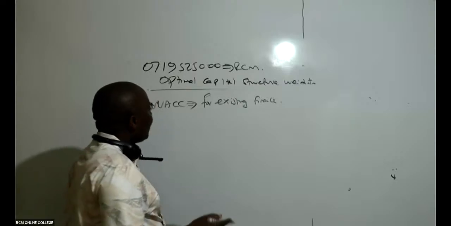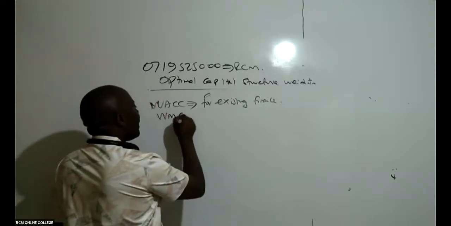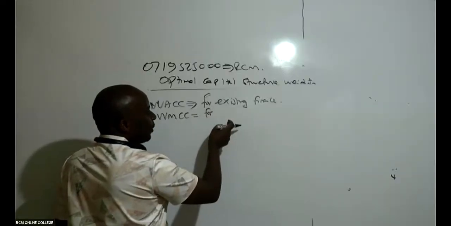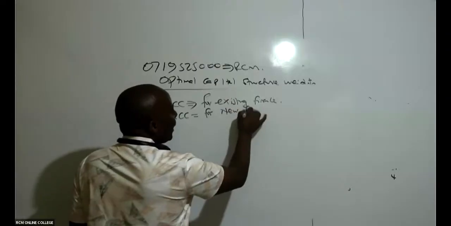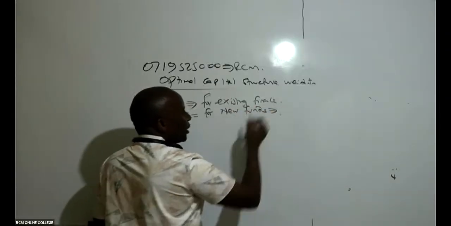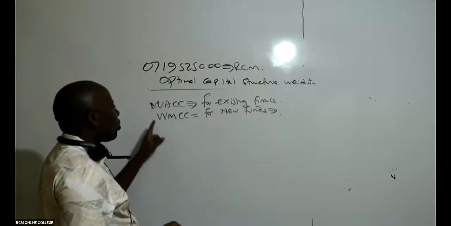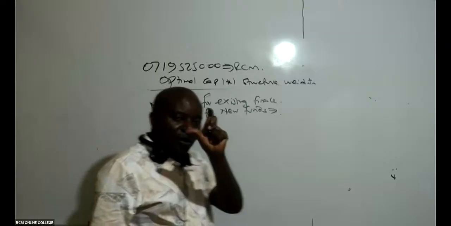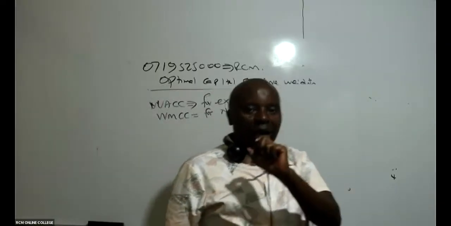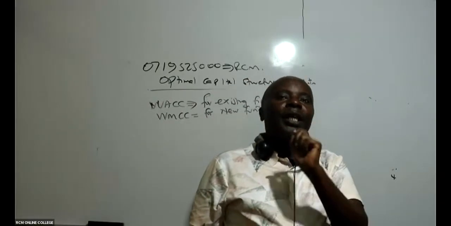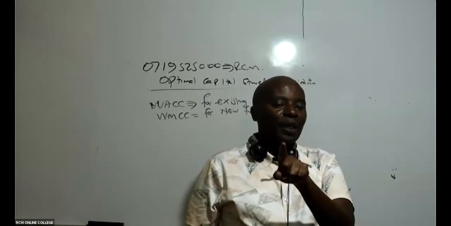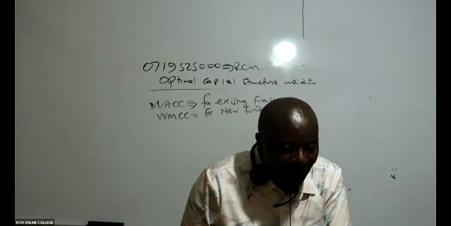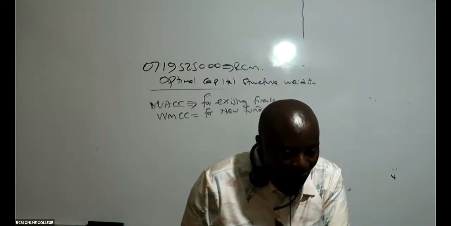But anytime you want finance for new funds, new projects, then you get what we call the weighted marginal cost of capital. Marginal means incremental. Why is this cost of capital going to increase? Because of new projects, because of new funds. WACC is for existing projects and WMCC is for new projects.